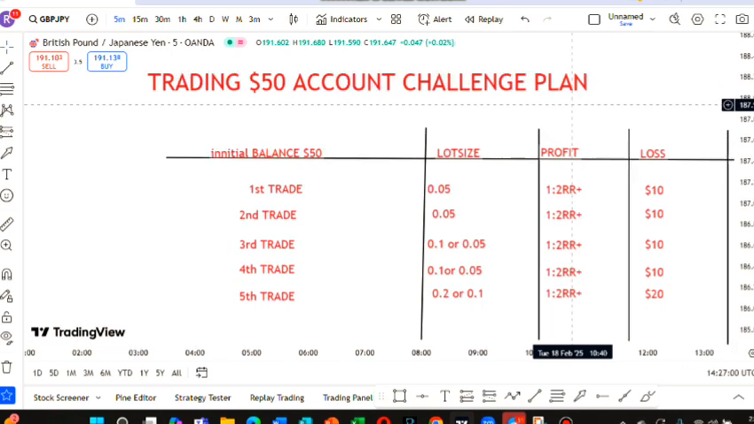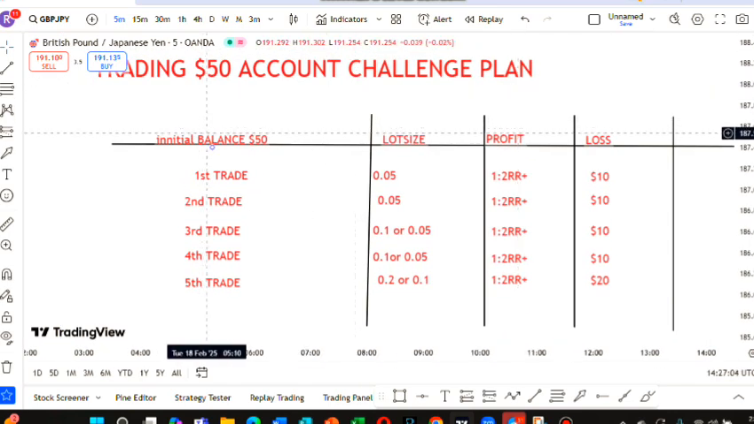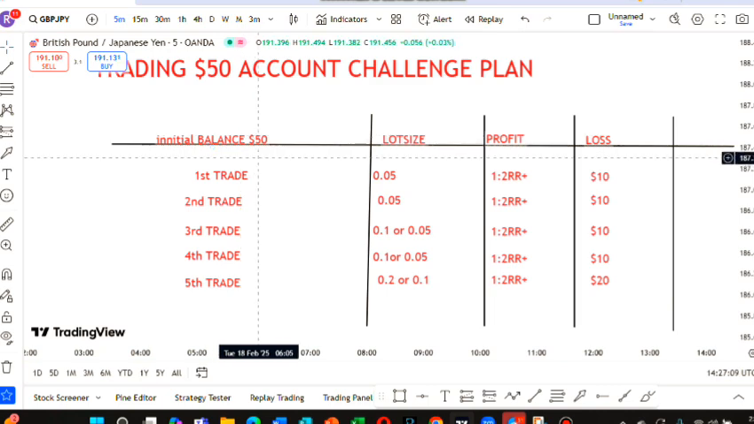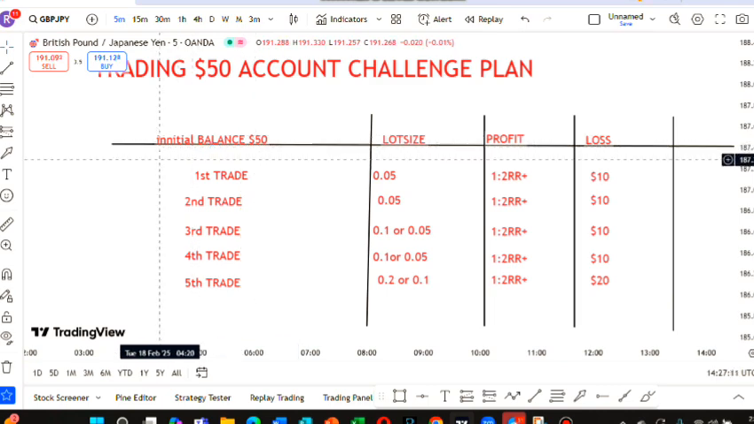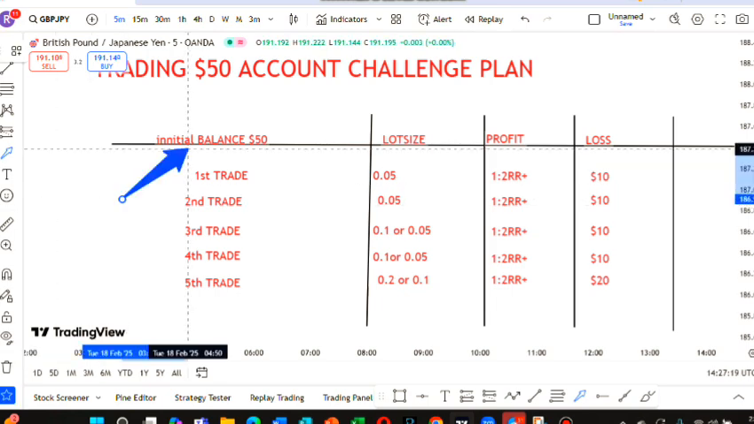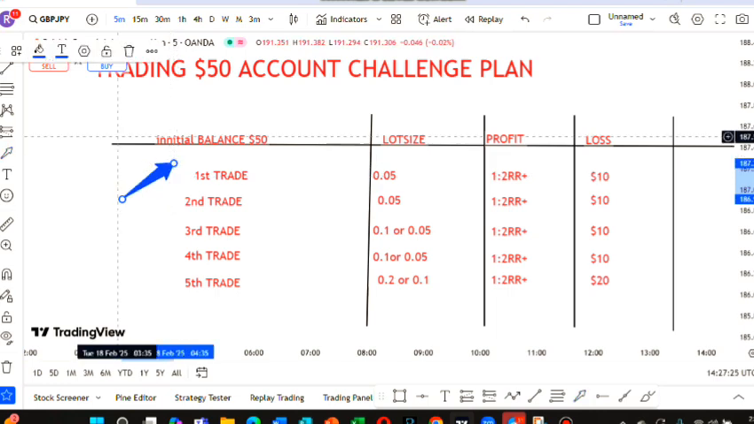So in this trading plan, the initial balance is $50. I've already deposited the money, and I'm just ready to take any trade. Starting from tomorrow, I'll be executing the trade. Each and every trade that I'll be taking here, I'll be posting on the telegram channel. So it's very important to join that channel.